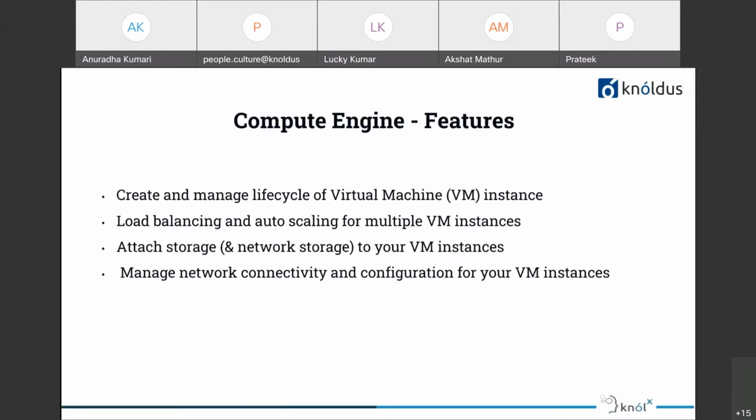Compute engine also allows you to attach storage to your virtual machine instances, and it also allows you to manage the network connectivity and configuration for your VM instances. And suppose you want to assign an IP address for your VM instance, and you want to be able to use this IP address to talk to your virtual machine or to send a request to your virtual machine. So Google Compute Engine enables you to manage the life cycle of virtual machine instances.